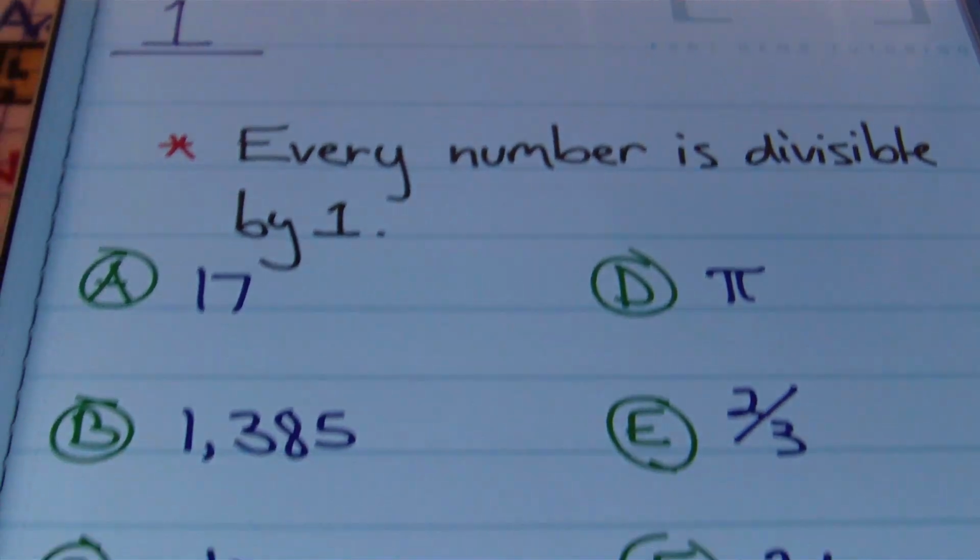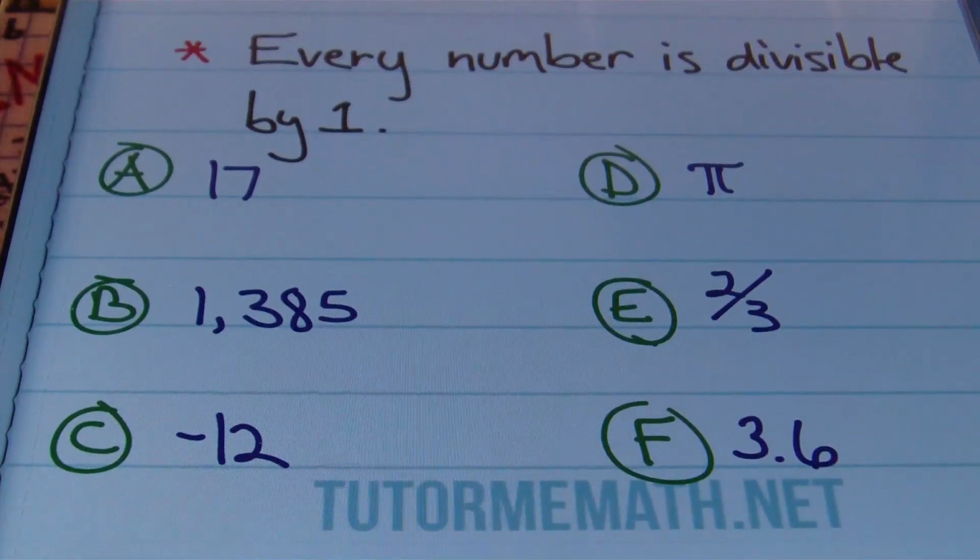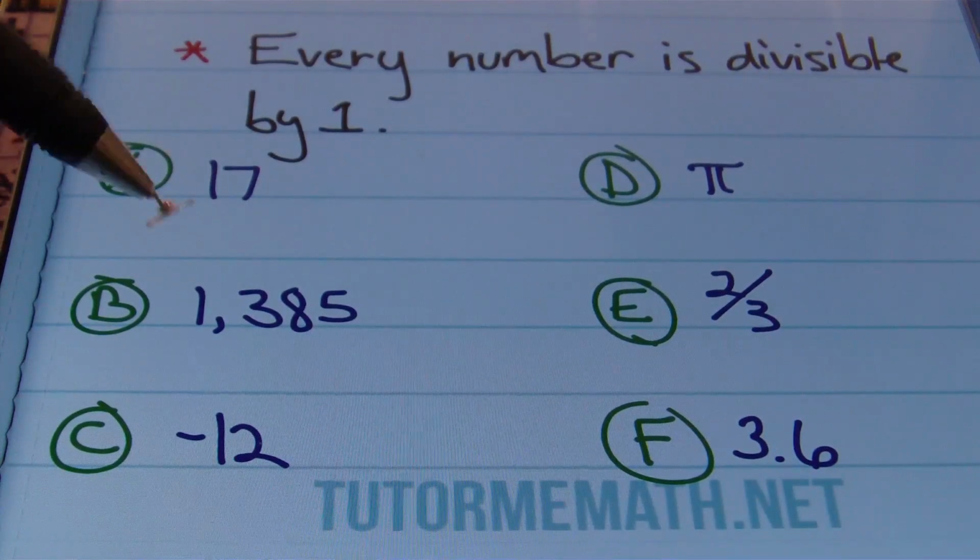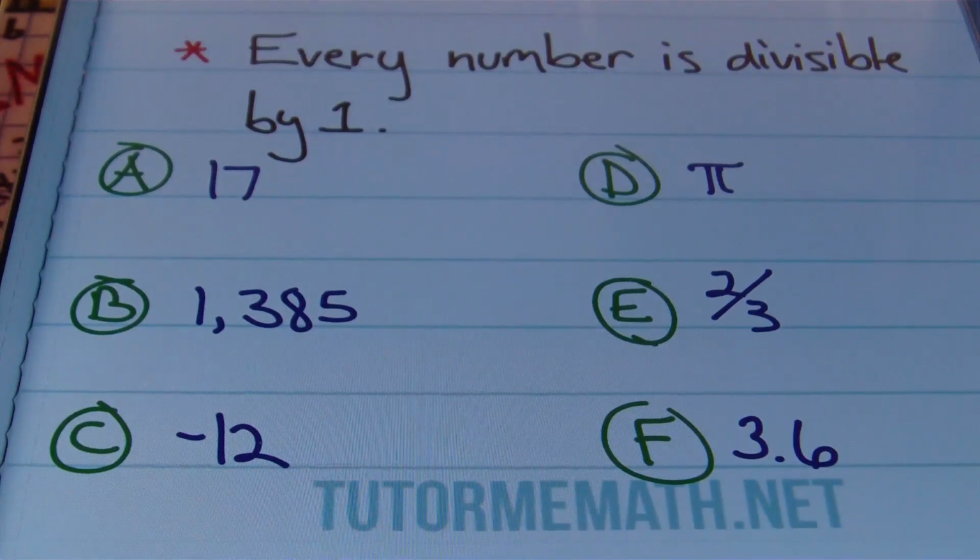So let's look at some examples. In problem A, if I want to test the divisibility by 1 with the number 17, in other words, can 17 be divided by 1? Then the answer is yes. Why? Because it's a real number. Any number can be divided by 1. Let's look at B. This is 1,385. It's a number, so it can be divided by 1.